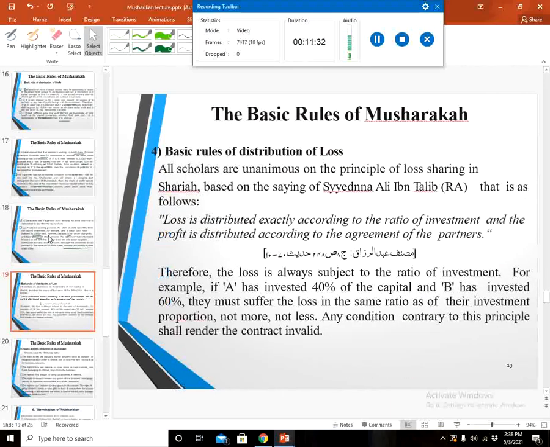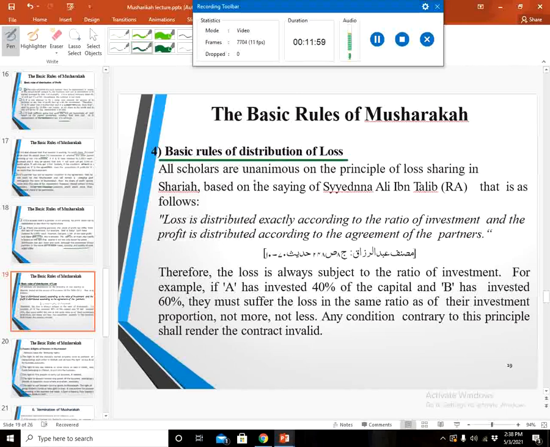So that was the basic distribution of profit. The fourth one is how we distribute loss among the partners in a musharaka business. Almost all the scholars have agreed that the loss of the musharaka contract or business must be distributed in proportion to their capital in the business.